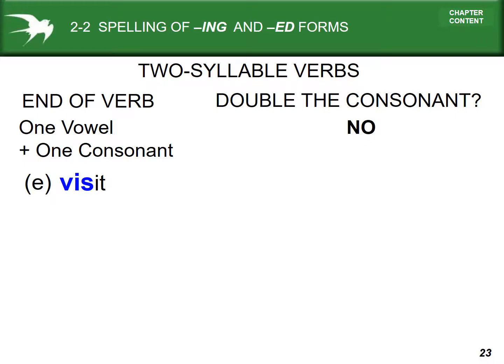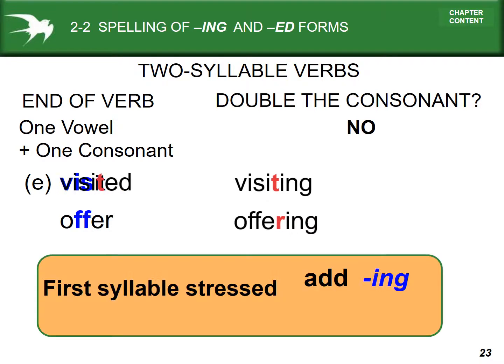So for two-syllable verbs which end in one vowel and one consonant, we have a special rule. Sometimes we double the consonant, sometimes we don't. And to figure it out, we have to think about the pronunciation. So if the stress is on the first part of the word, we do not double it. For visit, the stress is at the beginning. Visit, we do not double the T. For offer, we do not double the R. It's true in the ing and the ed forms.